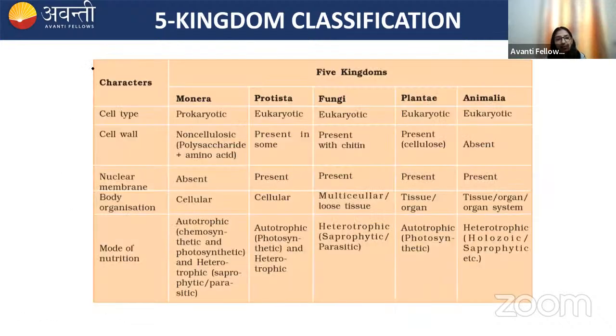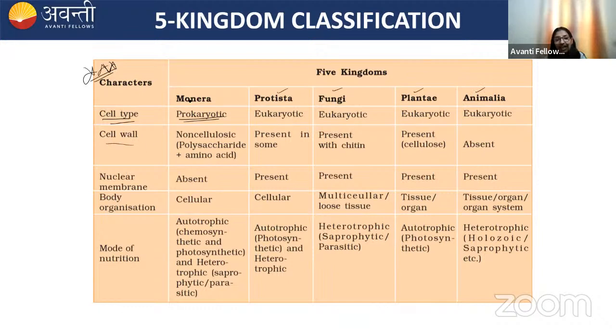This table is very important. It's given in NCERT. Please remember this table. For cell type, we know that Monera includes prokaryotes, and the sole members of Monera are bacteria. Protista, Fungi, Plantae, and Animalia are all eukaryotic in nature.